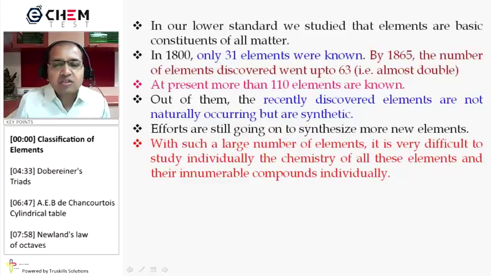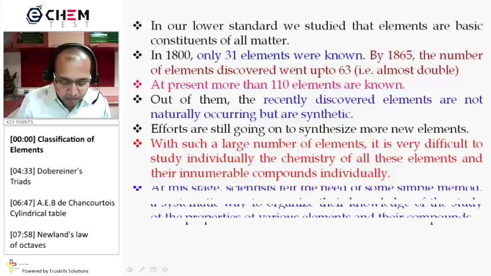With such a large number of elements, it is very difficult to study individually the chemistry of all these elements and their innumerable compounds. For man-made or synthetic elements, one reason is that their abundance is very less, and because of that, it is very difficult to study their individual chemistry.